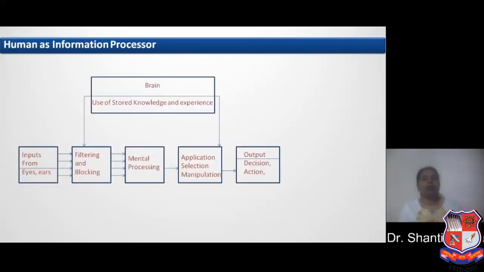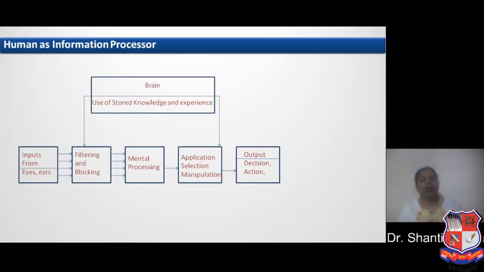Now let's discuss the diagram of human as information processor. The brain is a part of the human, while the use of stored knowledge and experience is a part of a system. The input form is a part of the system, while eyes and ears are the sensory part of the human.